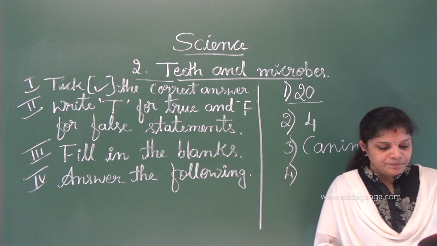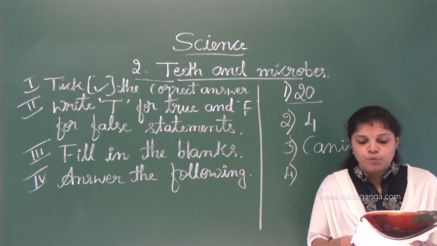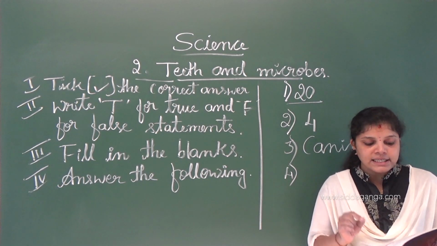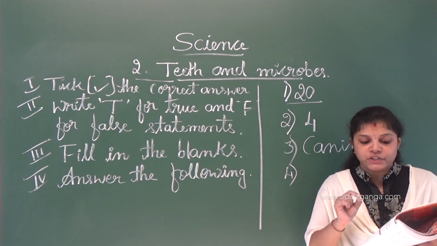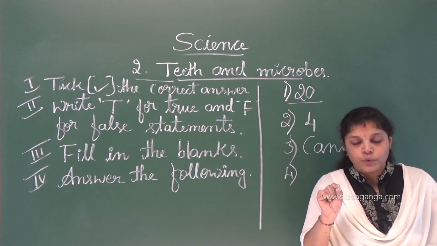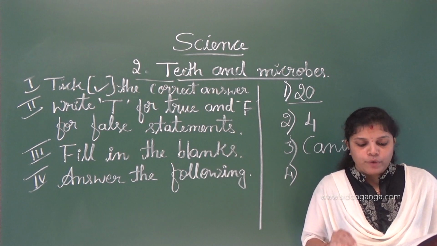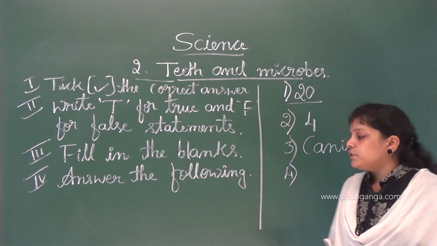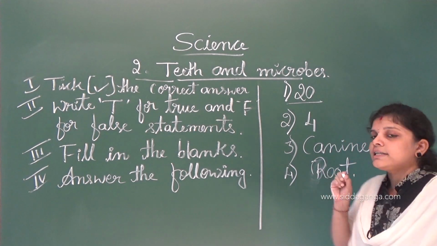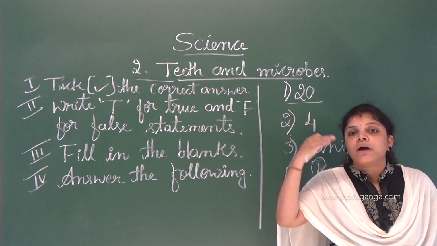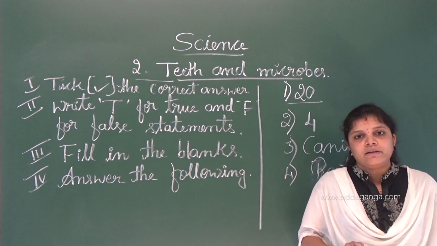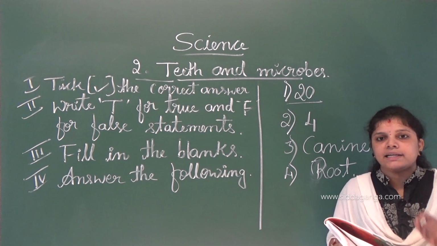Okay, next, the fourth one. The portion of a tooth inside the jawbone is called the neck, root, or crown. See, the portion of the tooth inside the jawbone, do we call that part the neck? No. The crown is above the jawbone, and the root is inside the jawbone. So which one is the correct answer? Root is the correct answer. The roots are inside the jawbone, not above, the crown is above the jawbone, and the neck is in between. So that's why root is the correct answer.